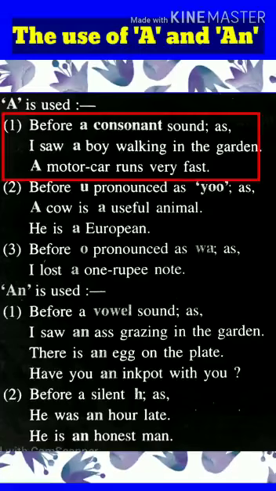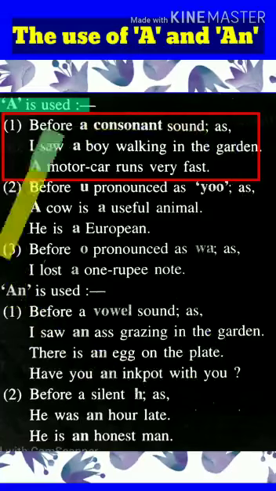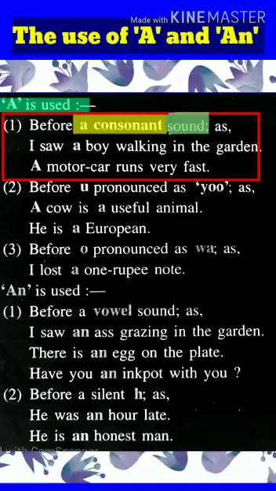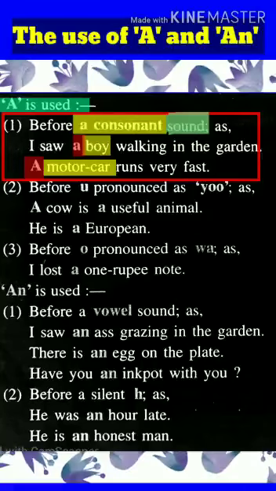Students, look at your page. Point A is used. Number 1. Before a consonant sound as I saw a boy walking in the garden. Other example is a motor car runs very fast. Students, a is placed before a noun if it starts with a consonant sound. As the word boy is starting with a consonant sound b. And in the second example, motor car is starting with a consonant sound m. So, a can be placed before such nouns which start with a consonant sound.